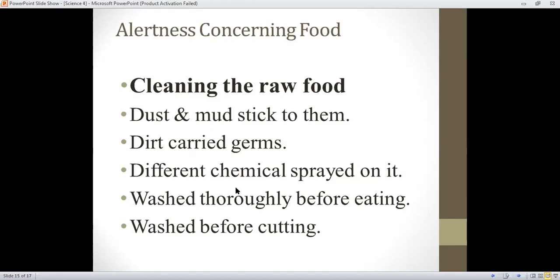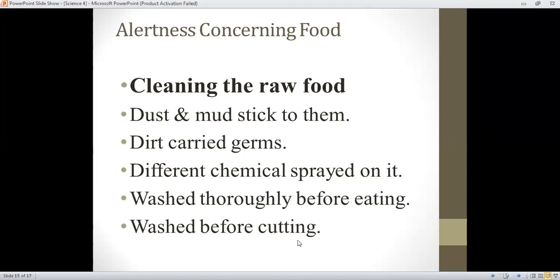Last one, wash before cutting. Why wash before cutting? Because if you wash after cutting, some of the nutrients are also washed away with the water. Those nutrients which are essential for your body might be eliminated from the fruit or vegetables when you wash them after cutting.